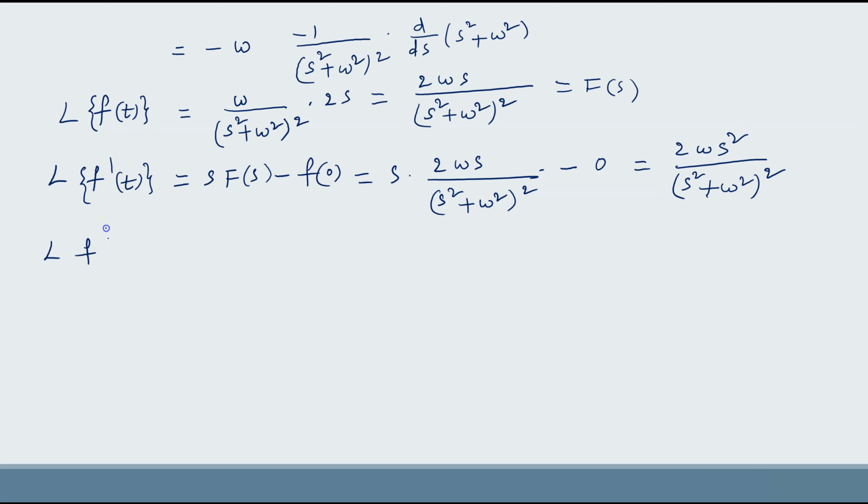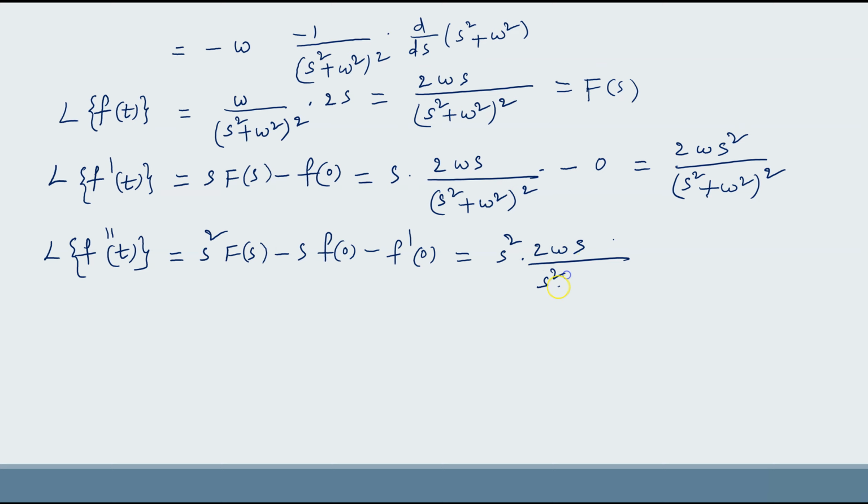Now L of f double dash of t equal to s square F of s minus s f of 0 minus f dash of 0, which is equal to s square into 2 omega s upon s square plus omega square whole square minus s into 0 minus 0, because f dash of 0 is also 0.